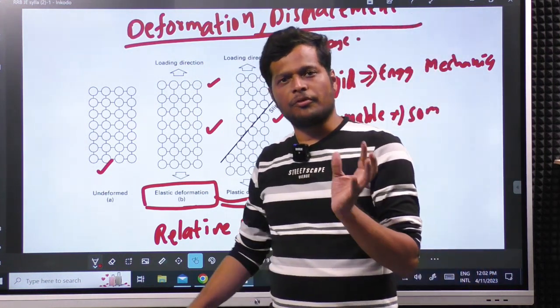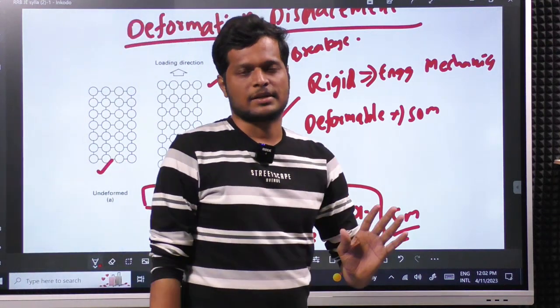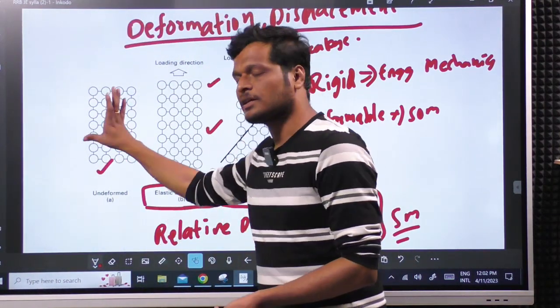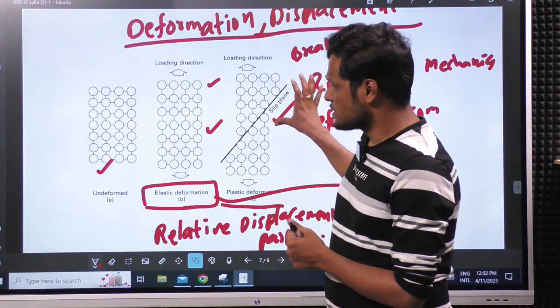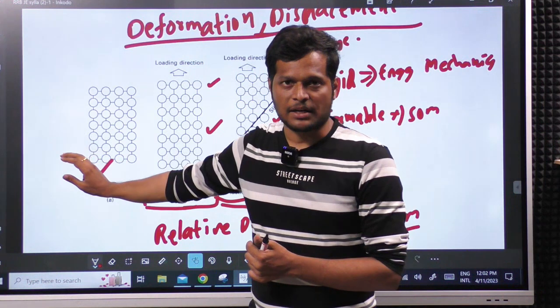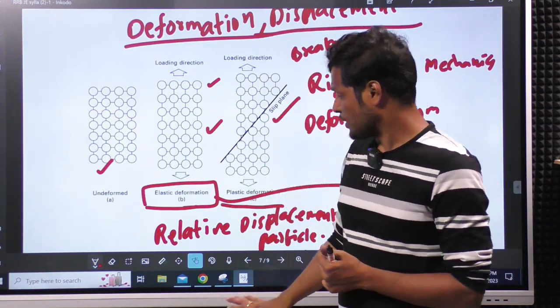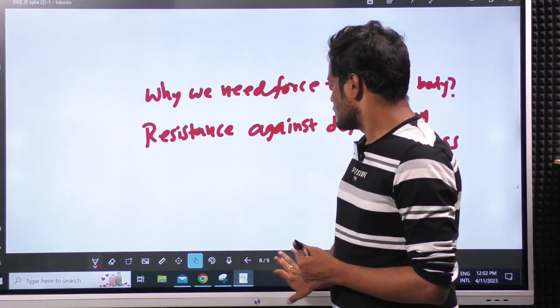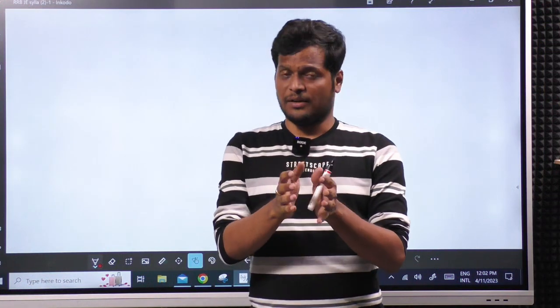So almost every material will behave in a similar pattern. Okay, there are few exceptions which do not have any elastic region, but more or less all the engineering materials will have similar kind of behavior. It will have some elastic limit followed by plastic limit followed by failure. So we have to make sure to apply the loads within the elastic limit of the body.